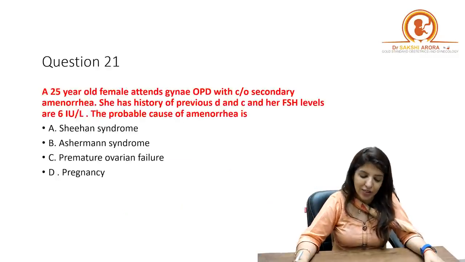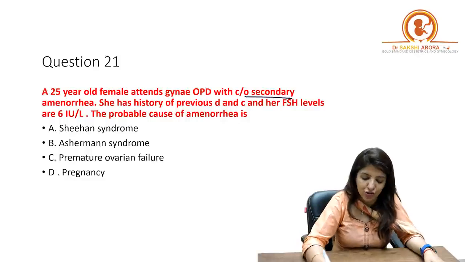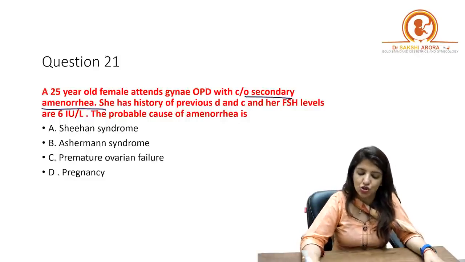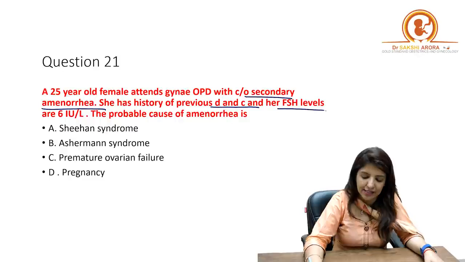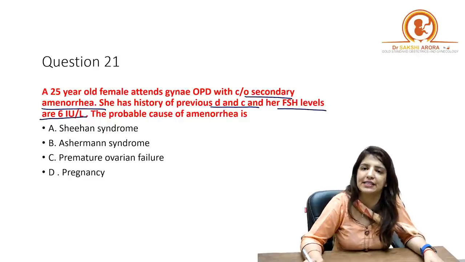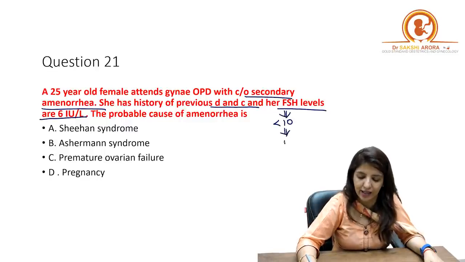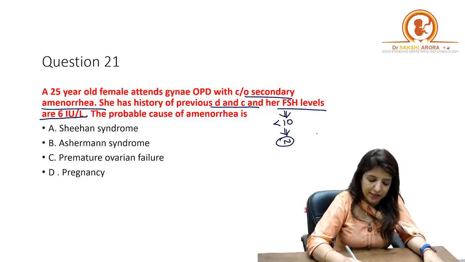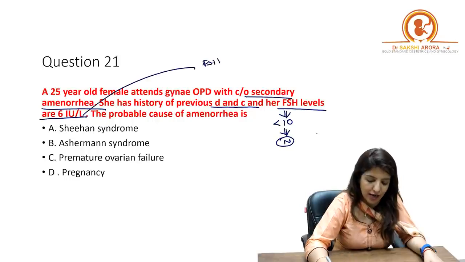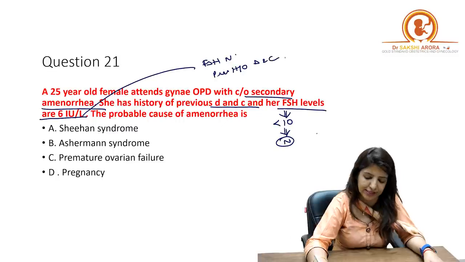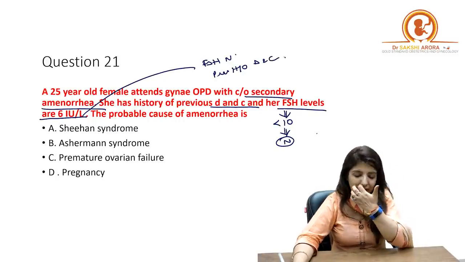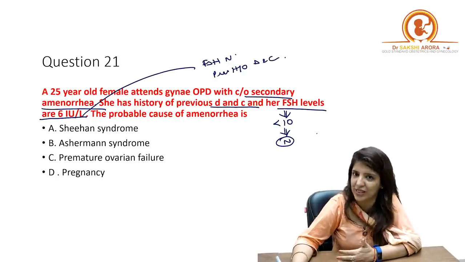Next question. A 25-year-old female attends Gyne OPD with complaint of secondary amenorrhea. She has history of previous DNC and her FSH levels are 6 international units per liter. Please remember that if FSH levels are less than 10, then they are normal. So in this case, the FSH levels are normal and there is previous history of DNC. Right? So with this background, we will have to see what options have been given.